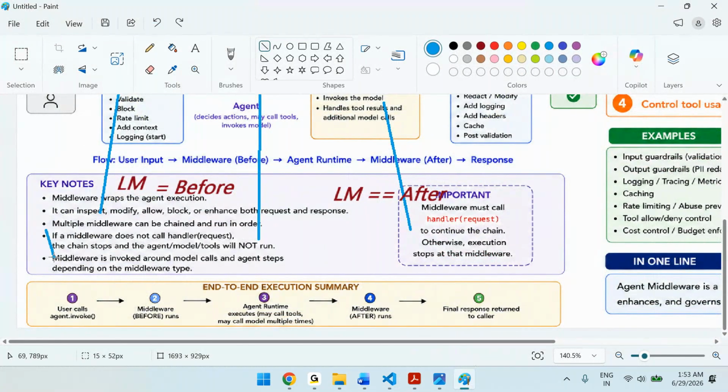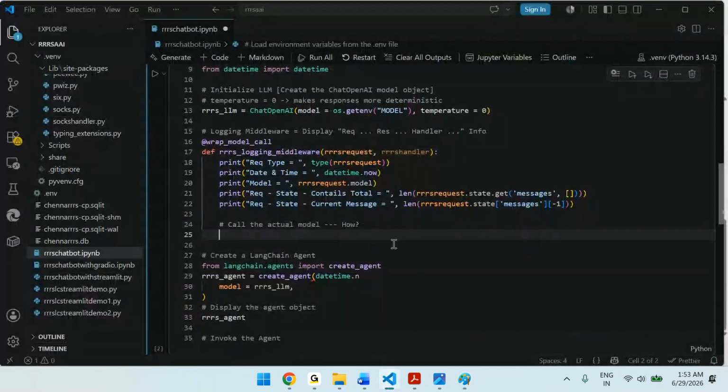If middleware does not call the handler of the request, then execution will stop there. So it's time to use handler of the request. Handler of the request means calling the model. So this is where the actual model call happens. The model call did not happen before.